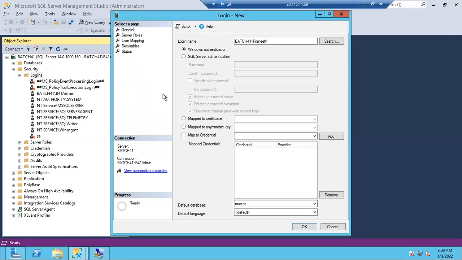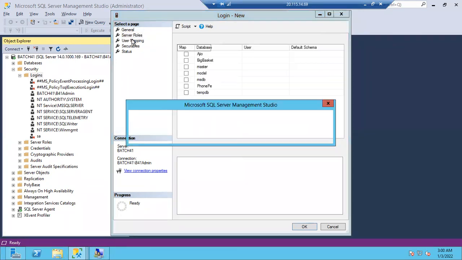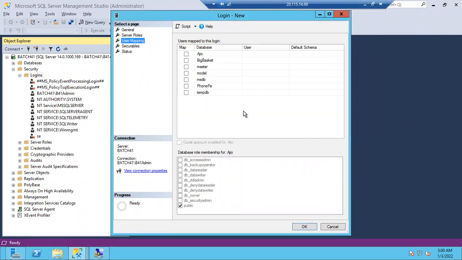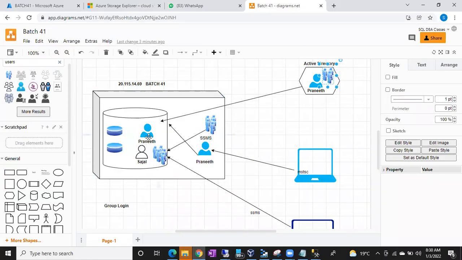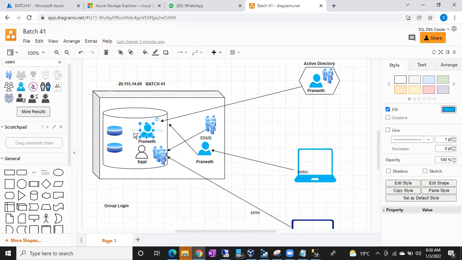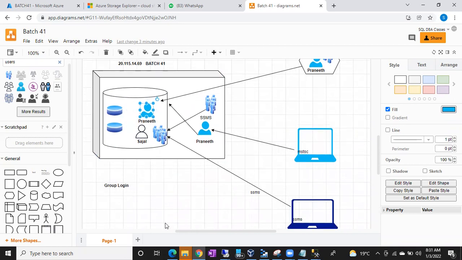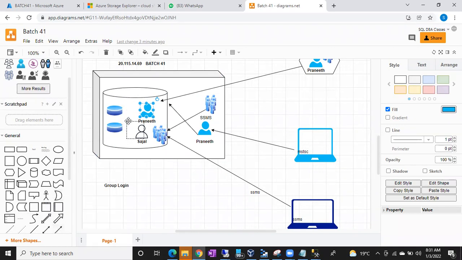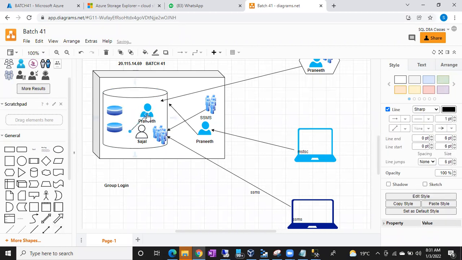As of now, I'll create just a login. I'm not giving access to any database. So, a simple login. Forget about the server role. There is a separate class, user mapping and all. Forget about it. That means on which database Pranit wants to access. Again, I can restrict Pranit to access a specific database. You may ask, sir, Pranit is having access in my SQL Server. Can Pranit access all the databases, all the tables? You can restrict him. If you give access only on this database, Pranit can connect to only this database. He cannot touch other databases. You can restrict him.